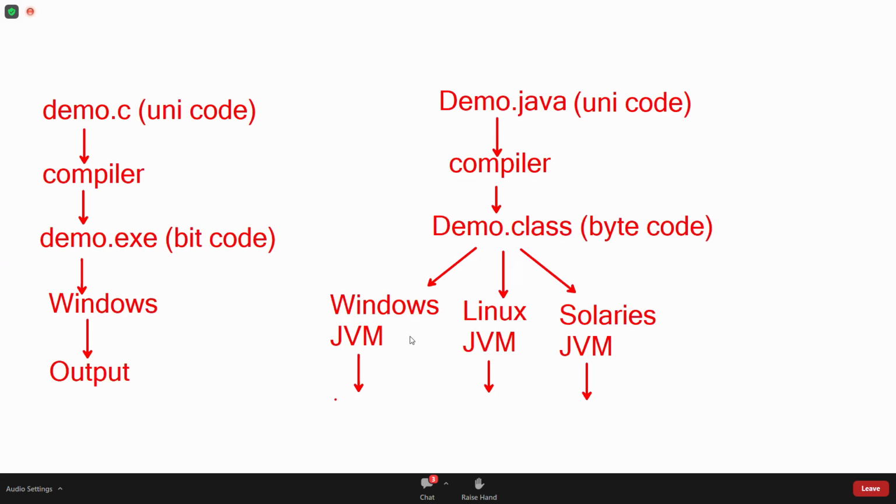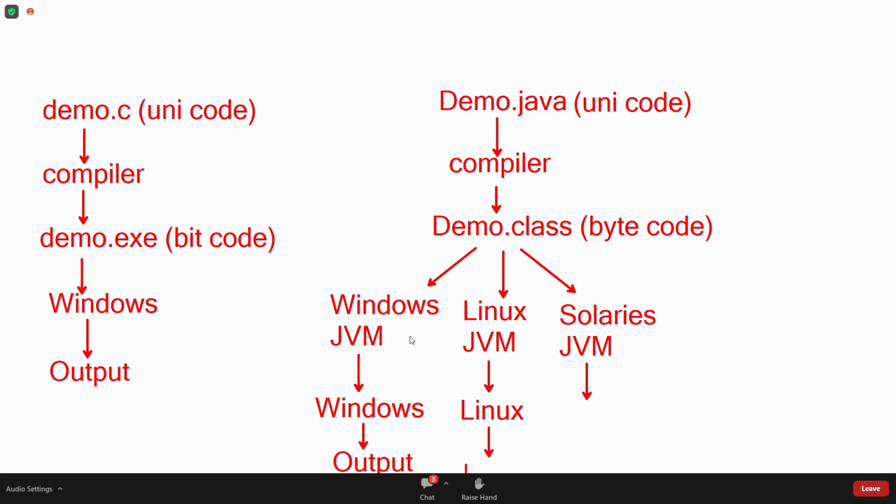That code is executed directly under Windows. Then you will get output. Here, the Linux JVM converts into Linux understandable format. That code is executed under Linux, and you will get output.